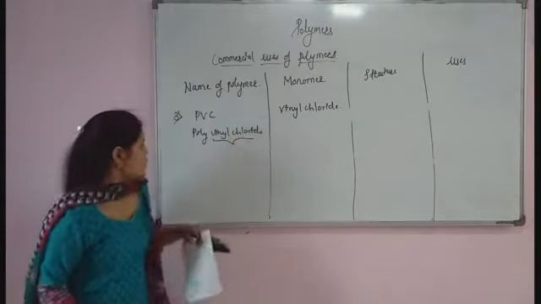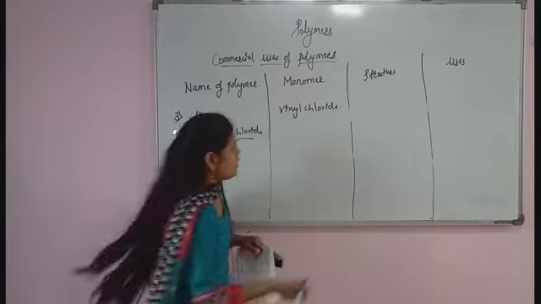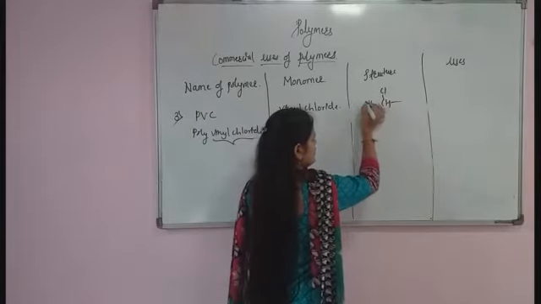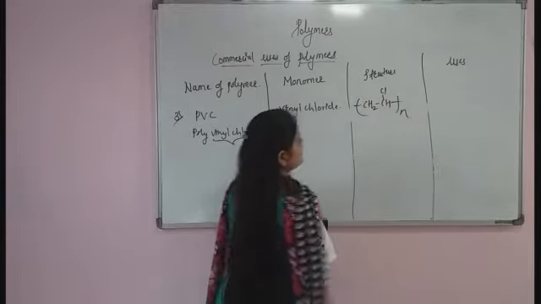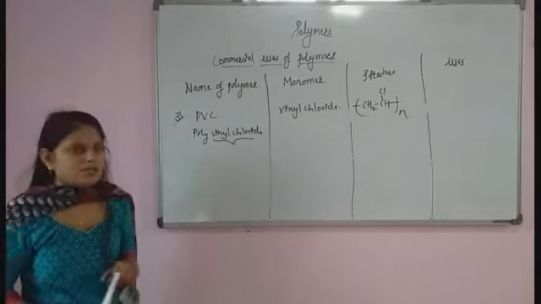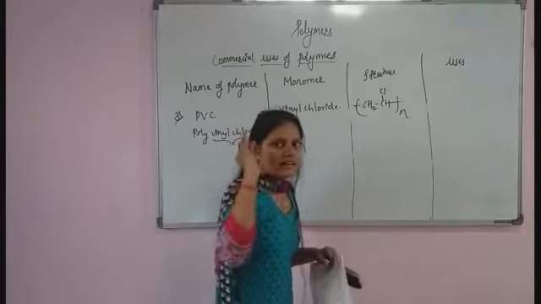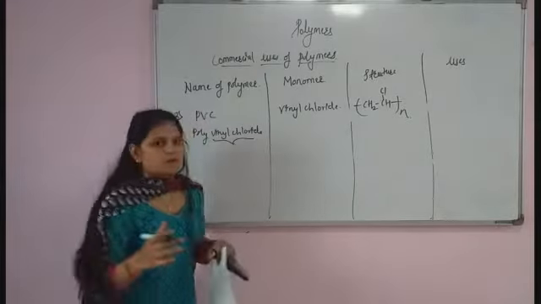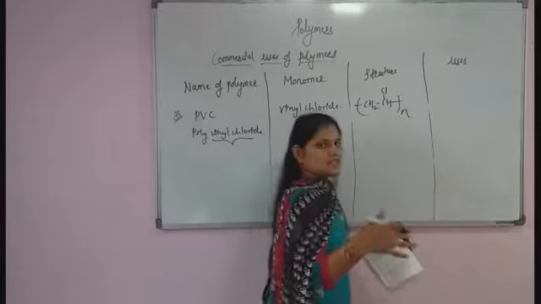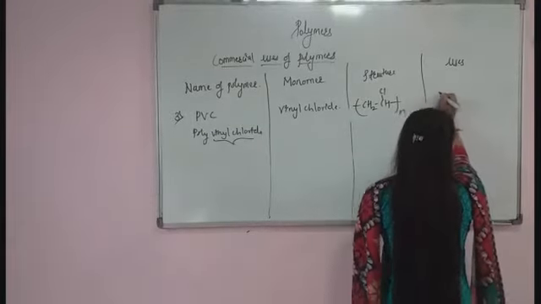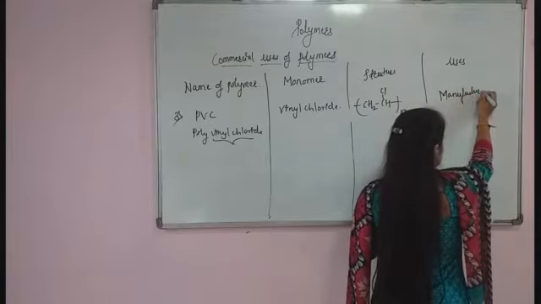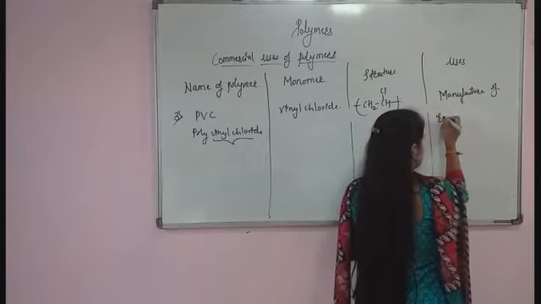What is the structure of polyvinyl chloride? It is CH2CH which is attached to Cl. So this is the structure of polyvinyl chloride. Now what are the uses of polyvinyl chloride? I already told you in the last class. PVC is used to manufacture raincoats.